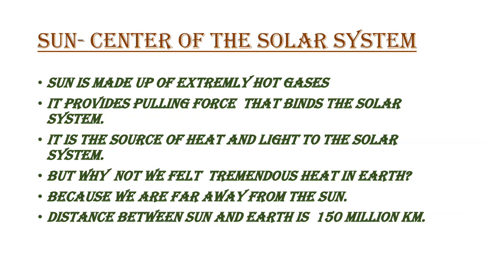Because the sun has some pulling force. Pulling means it pulls, right? So due to this pulling force, it binds all the members of the solar system to revolve around it. What are the members of the solar system? Except the sun: planets, asteroids, meteoroids, comets. Everything will revolve around this sun.